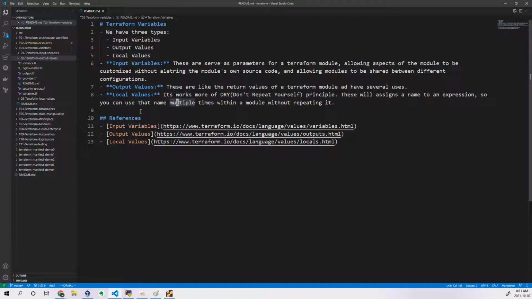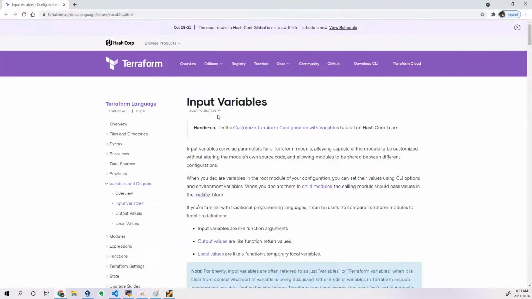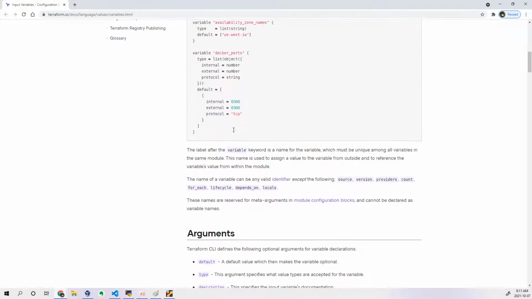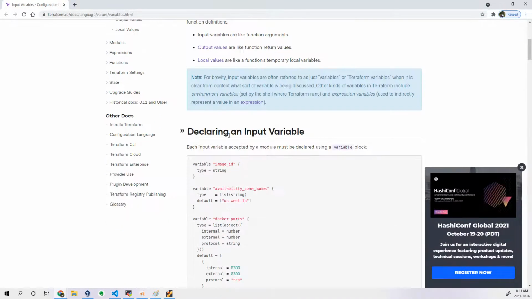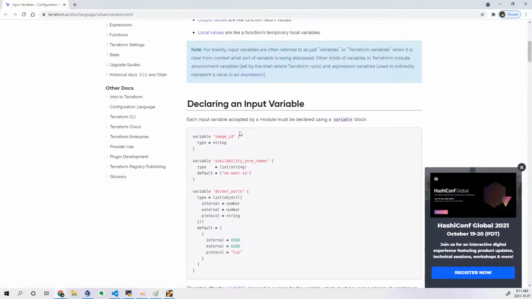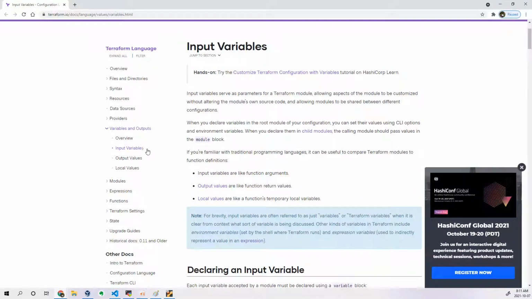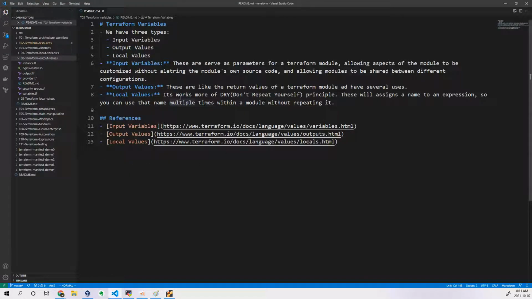Okay. So now this is all about your Terraform variables: input variables, local values and output values. For all of them I have written the URLs over here where you can directly browse and access these links. If you try to open the input variables, this is the official documentation. We will see how to write these input variables. First concept is input variables, then we will see output values, and then we will try to understand local values. Okay, so let's go ahead.